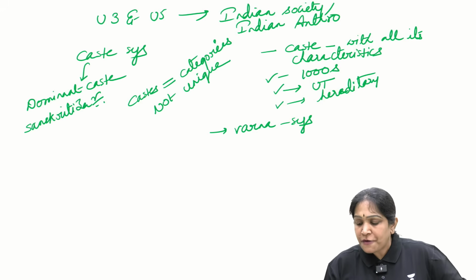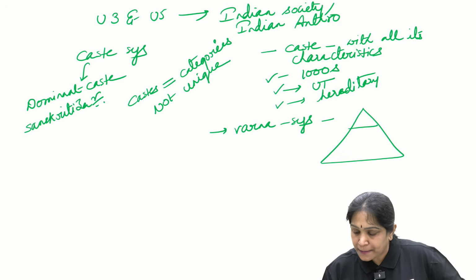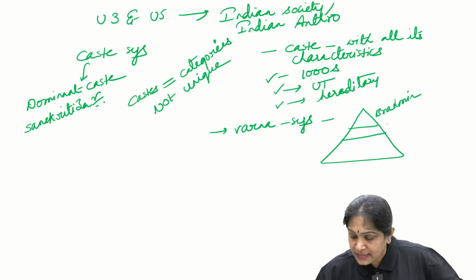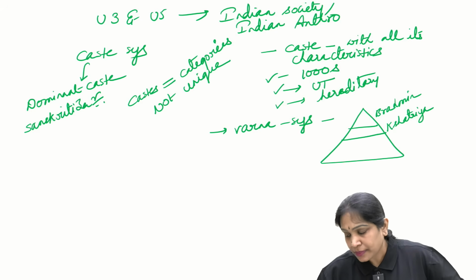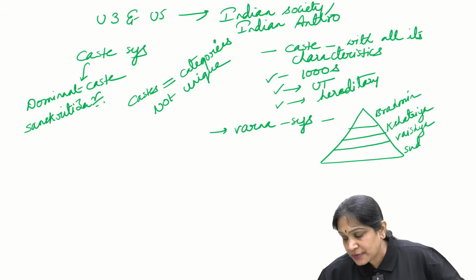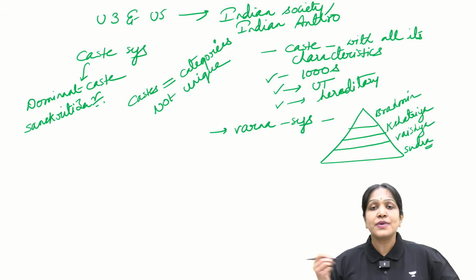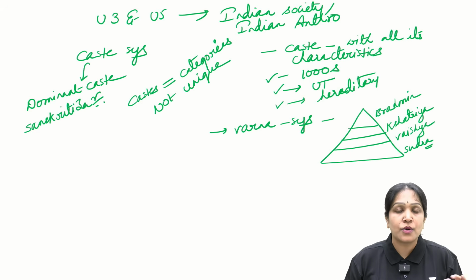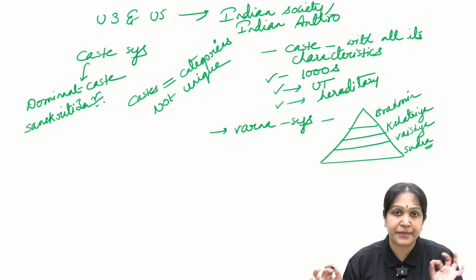We have 4 Varnas. What are the 4 Varnas? Brahmins, and then the next one, Kshatriya, and then Vaishya, Sudra. And there is one sloka called Chaturvarnam Maya Srishtya Guna Karma Vibhagasa.